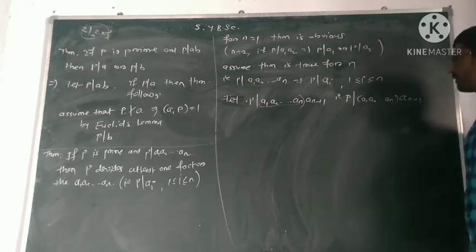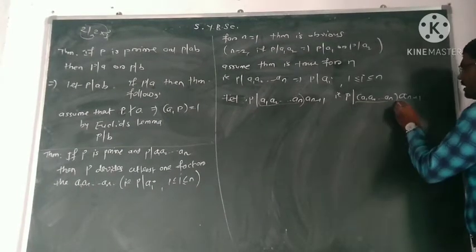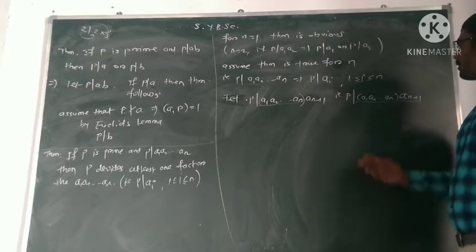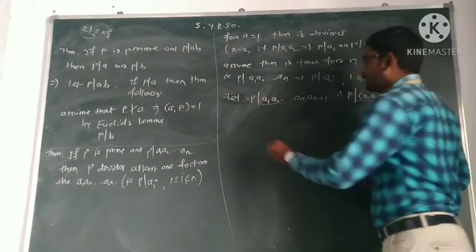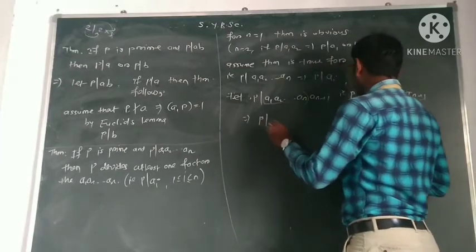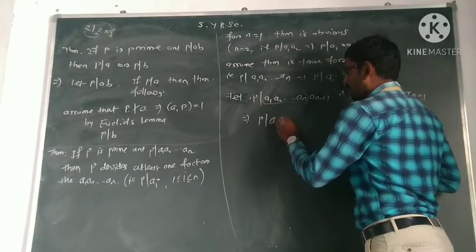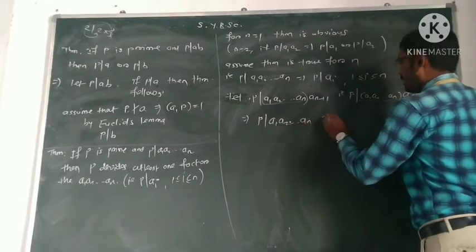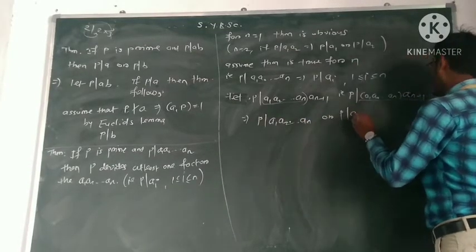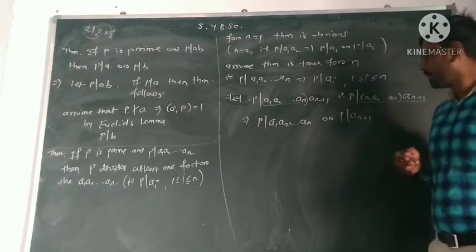Now this is A, this is B. By the last theorem, if P divides A times B, it implies either P divides A, that is P divides A1, A2 up to An, or P divides An plus 1.